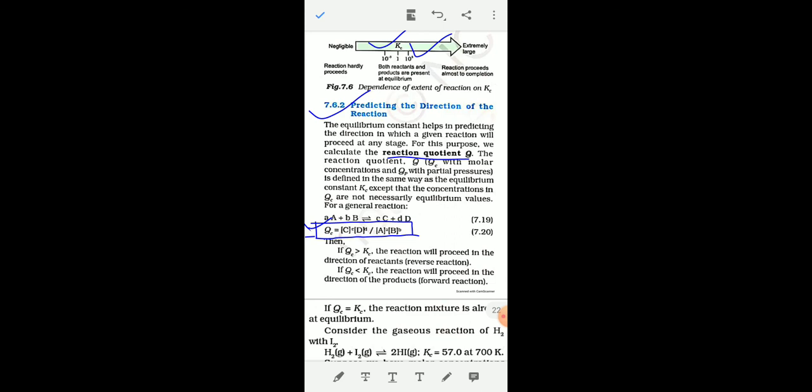If the reaction is in equilibrium, then the value of Qc and Kc is the same. If the value of Qc and Kc is the same, then you can say the reaction is in equilibrium. If the value of Qc is greater than Kc, then the reaction will proceed in the reverse direction, in the direction of reactants.